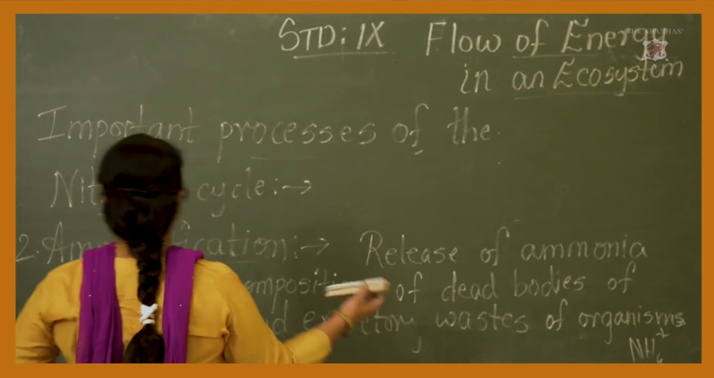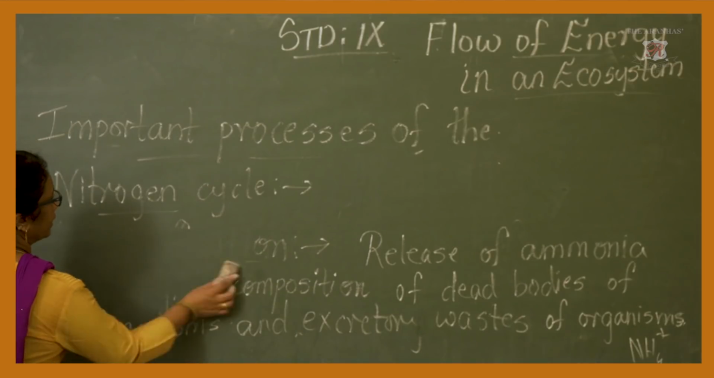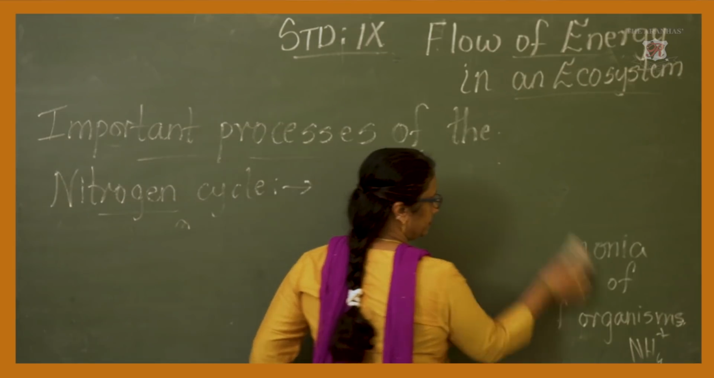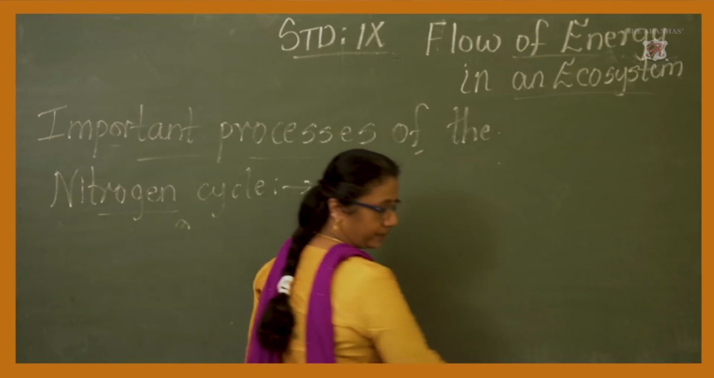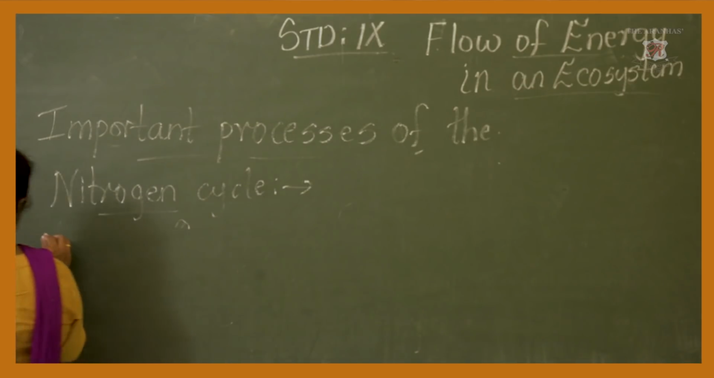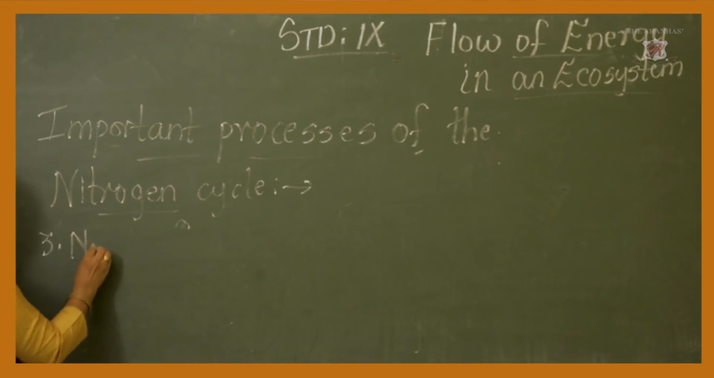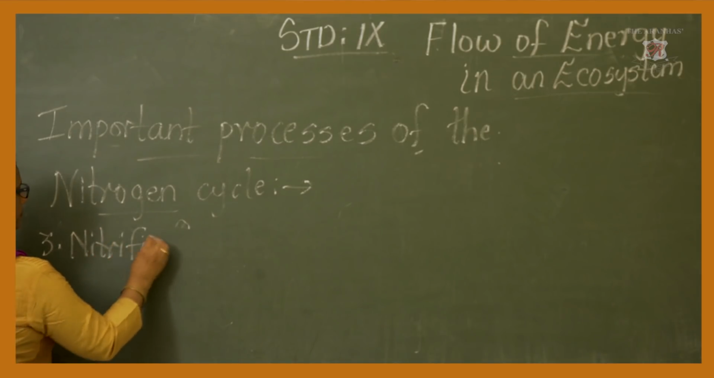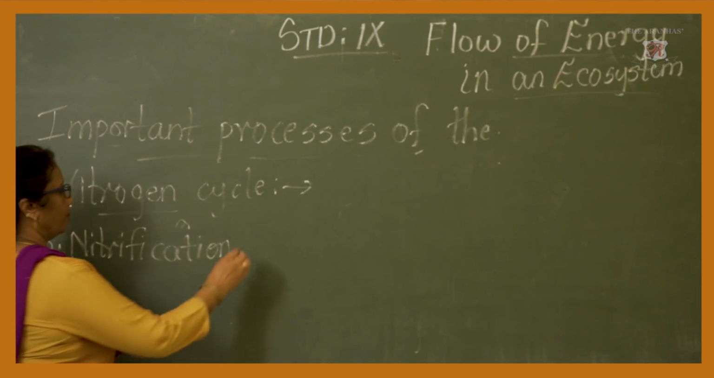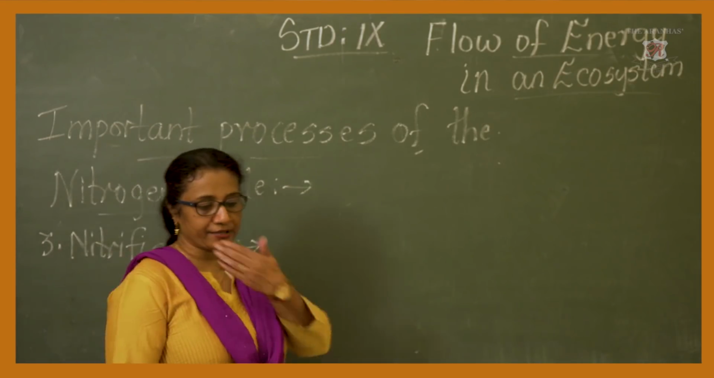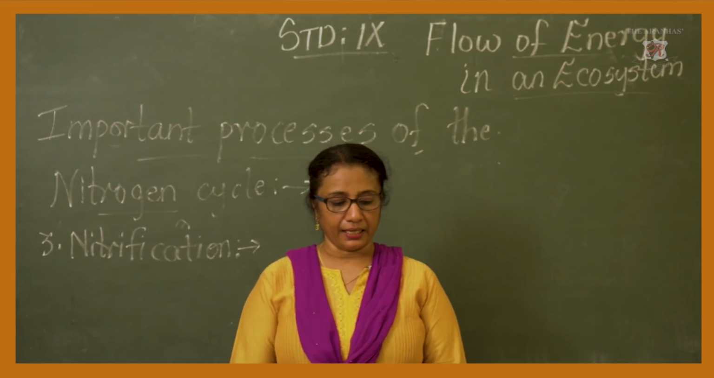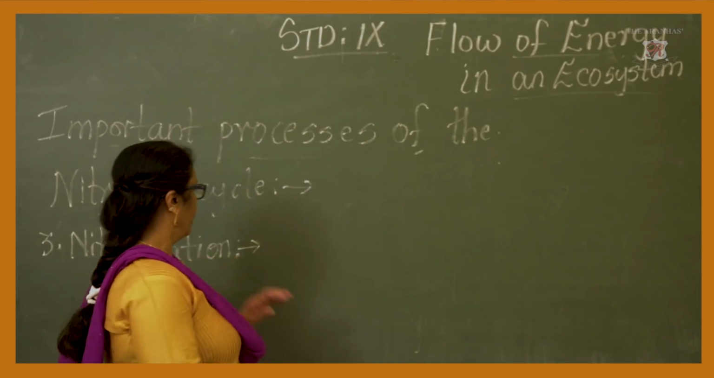Now, we move on to the next process, the third step, which is an important process in the nitrogen cycle. That is nitrification. The third step is nitrification. What is this? Let us see what nitrification is. Nitrification is nothing but conversion of ammonia into nitrite and then into nitrate.